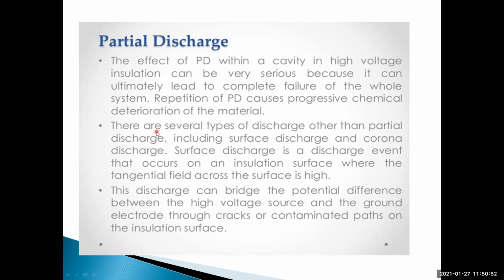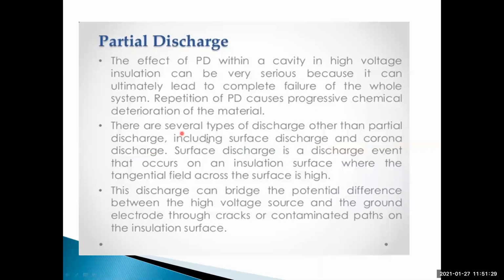Next point, there are several types of discharges other than partial discharge, including surface discharge and corona discharge. Understood? So this is one of them, surface discharge, and the next one, corona discharge. Surface discharge is a discharge event that occurs on an insulation surface where the tangential field across the surface is high. Understood?